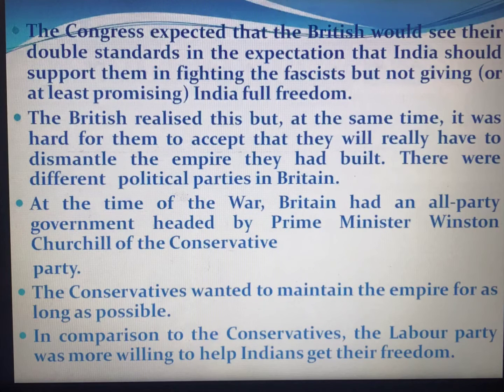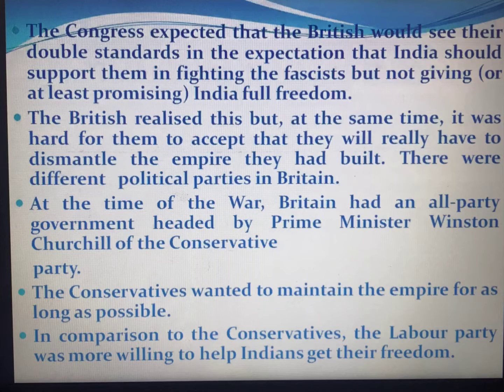So now the Congress expected that the British would see their double standards, in the expectation that India should support them in fighting the fascists, but not giving India full freedom.